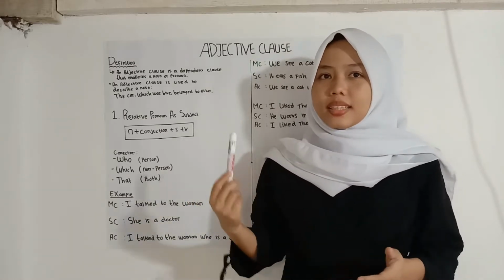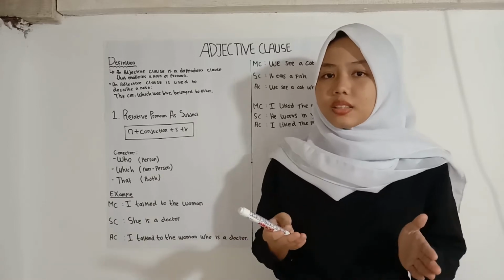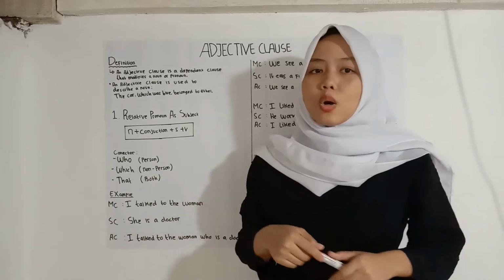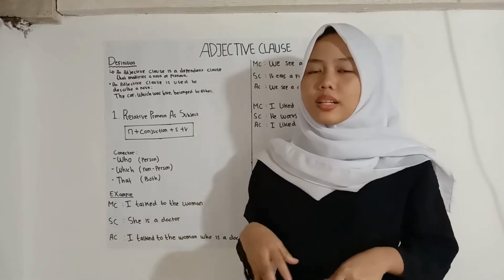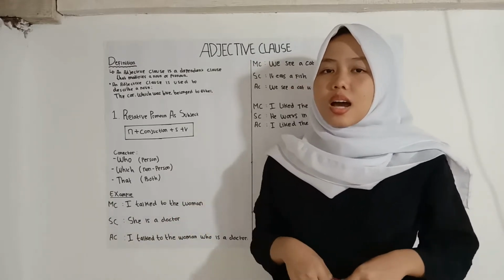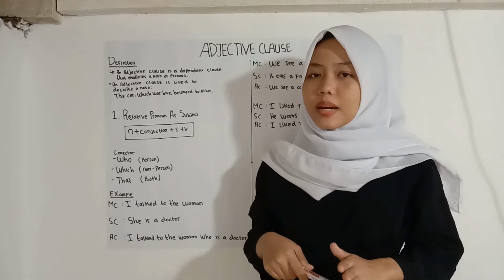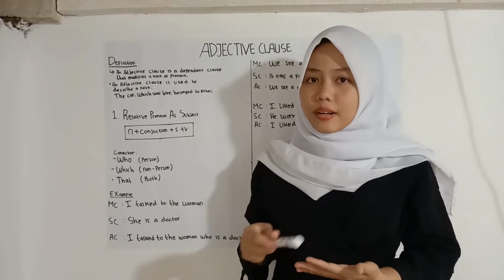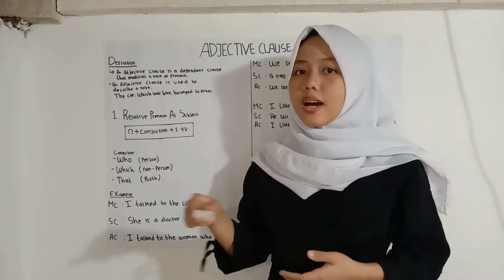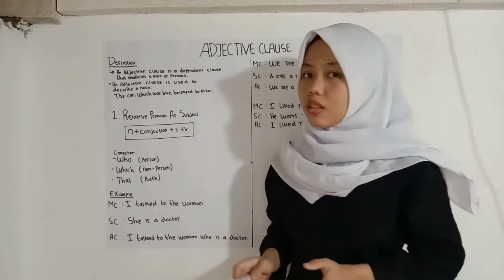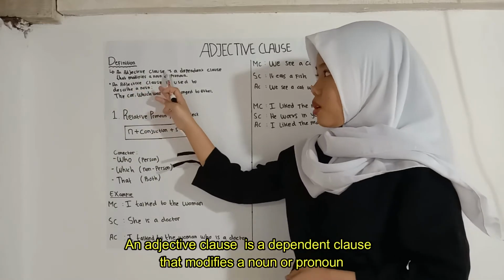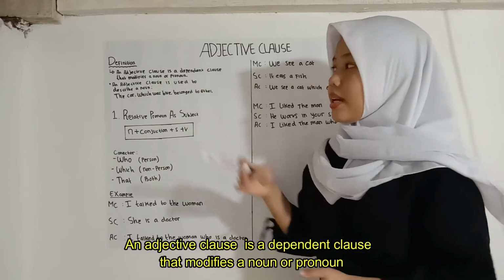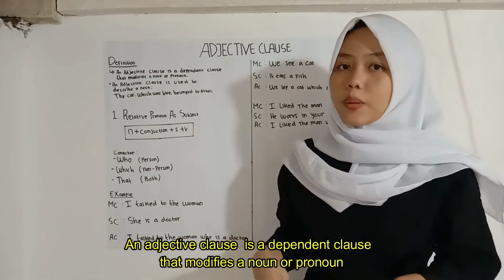Adjective has a function to describe a noun. When the adjective changes into a clause, we get a definition: an adjective clause is a subclause served to explain a noun. An adjective clause is a dependent clause that modifies a noun or pronoun.